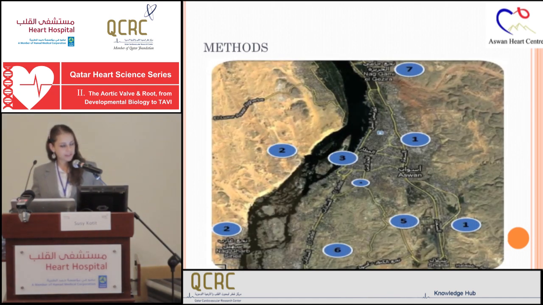We have chosen 7 areas in Aswan. This is the whole city. Sorry, let's go back. And these are the 7 areas chosen, in which in every area we have chosen 3 schools, so we could achieve the 3 age groups, 5 to 6, and then 6 to 12, and then 12 to 15.